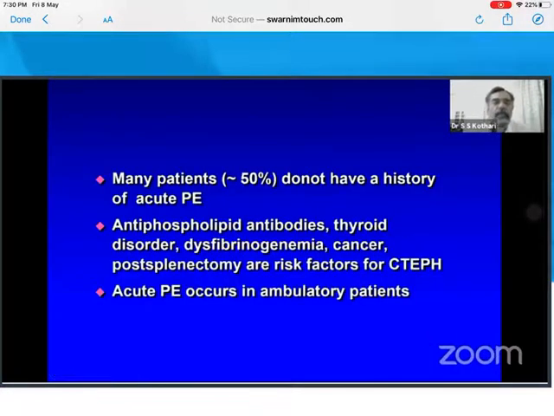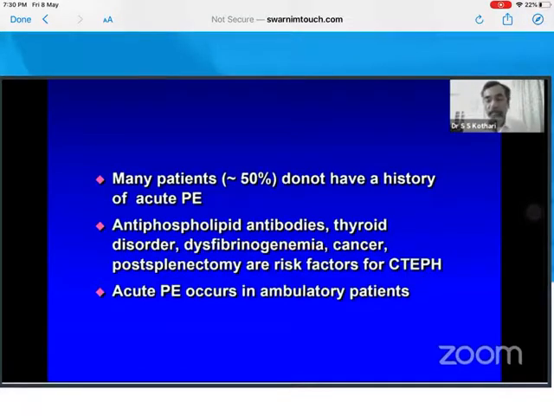And the patient is very much better. So as far as CTE-PH is concerned, remember the majority of patients do not give a history of acute pulmonary embolism. Acute pulmonary embolism leads to CTE-PH in less than 5%. In the majority, the pulmonary embolism gets cured by itself, gets organized by itself. We thought 5, maybe 10, but why this patient developed CTE-PH is not very well known.